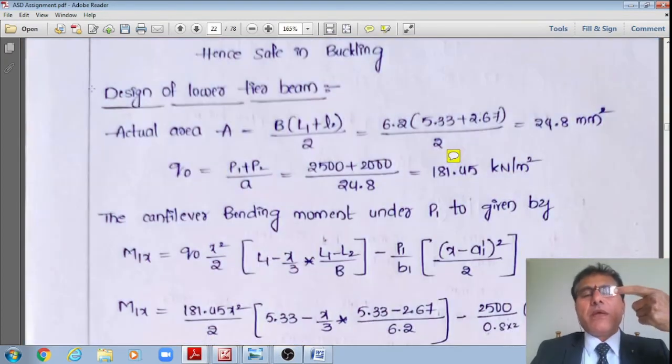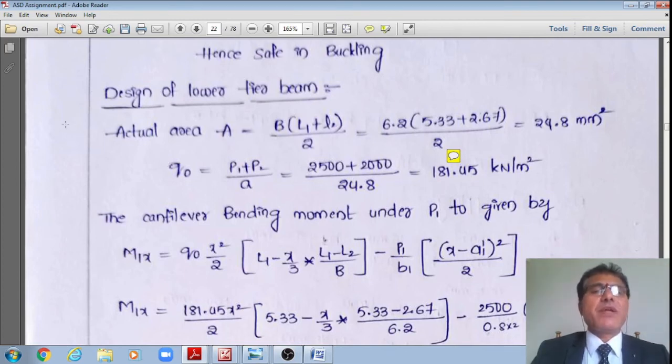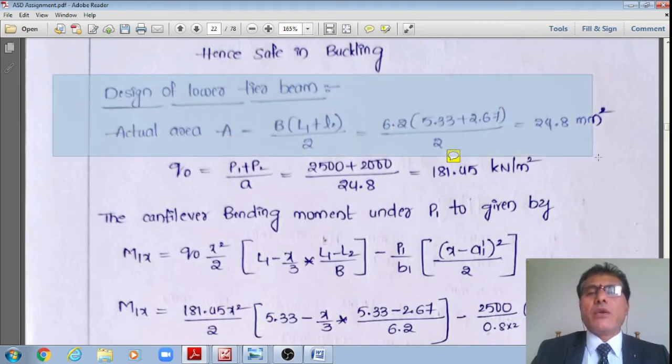The first part was the analysis and design of the top tier under the concentrated load P1. The second part was the analysis and design of the top tier under the right column. The third part is the analysis and design of the lower tier beams. Therefore, now I'll do the analysis first, then I'll go for the design. Therefore, I'm analyzing the lower tier beams.